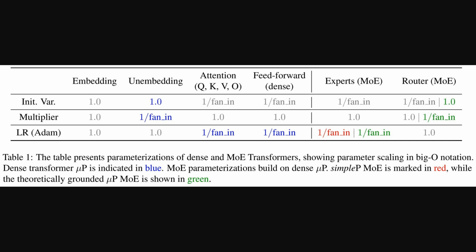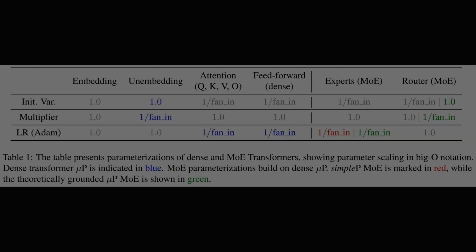Building on that, the blue entries indicate dense micro-P, red marks simple P for experts, and green highlights the theoretically grounded micro-P for mixture of experts, which prescribes 1 over fan-in for experts, but constant scaling for the router.